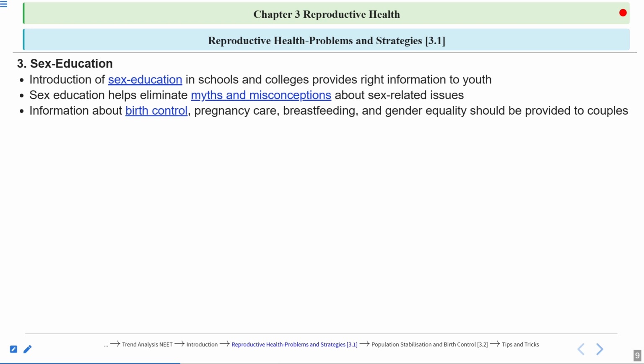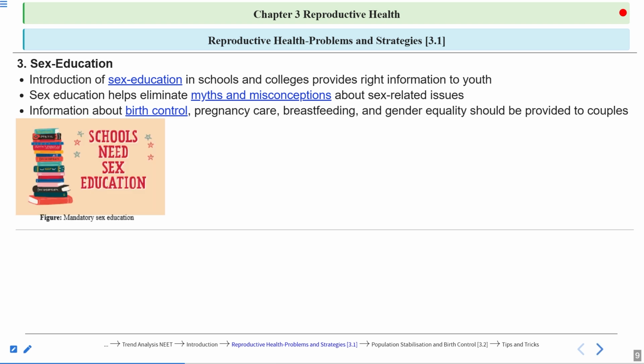So what do the couples do? They go for prenatal sex determination. And if they find out that the child is a female, then they abort that child. So this is known as female feticide. The information should be spread regarding gender equality also, that both males and females are equal. So there should be mandatory sex education in the schools.